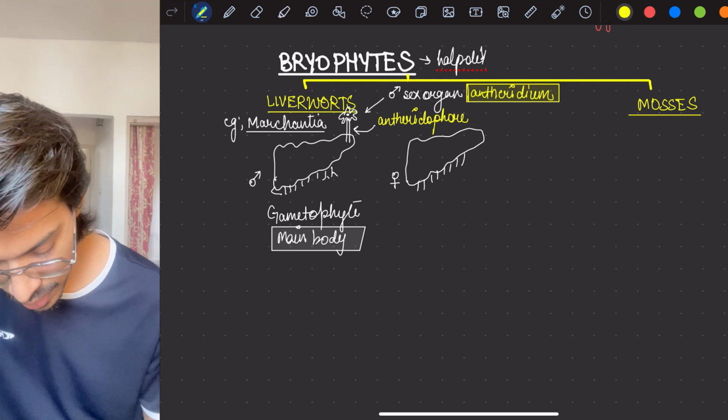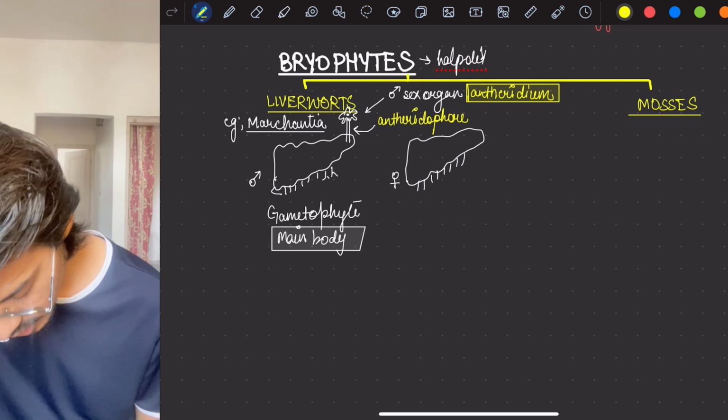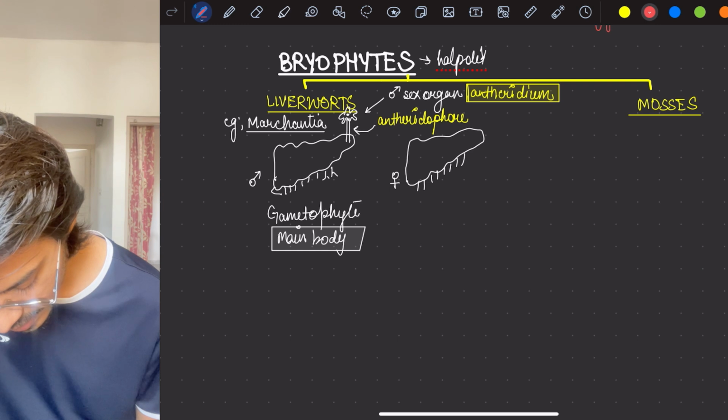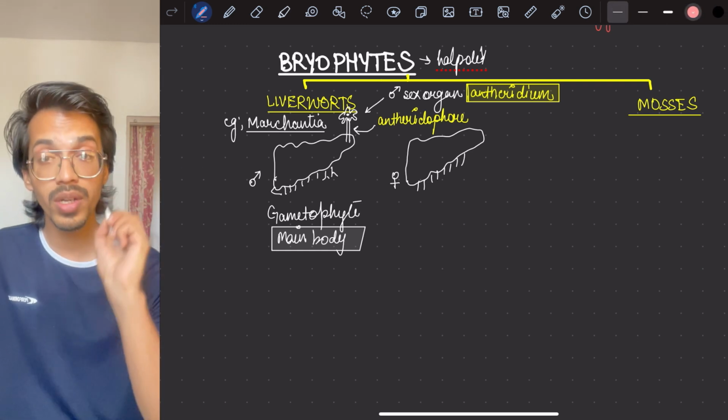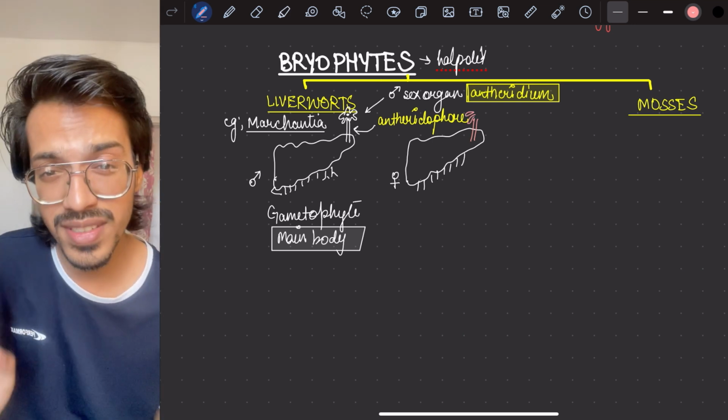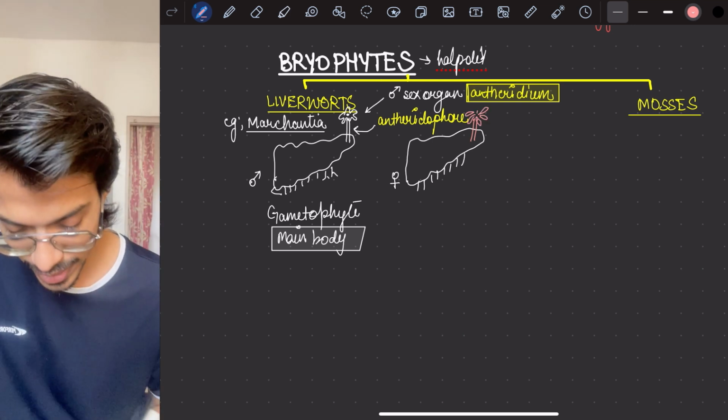Similarly, the female will have its own stalk-like structure, and on the top the female sex organ is present. Remember its diagram in your NCERT. Very important. They can give you the diagram and ask you to identify this. Very minute differences are given over there, so see it and let me know whether you are able to find it.